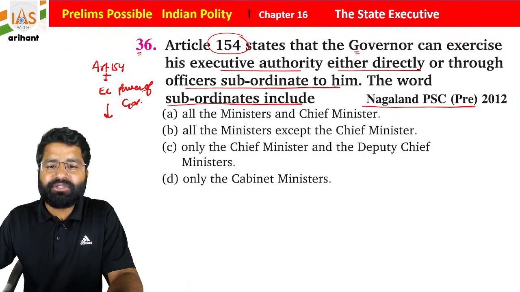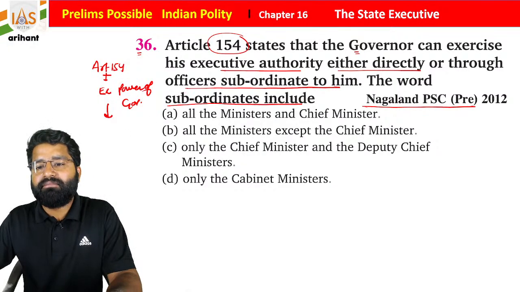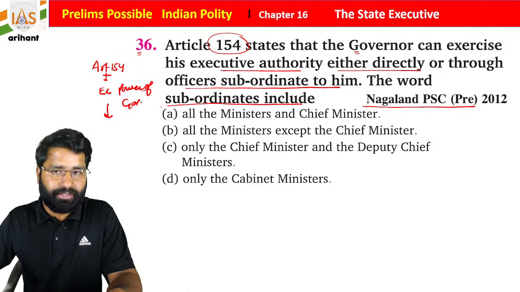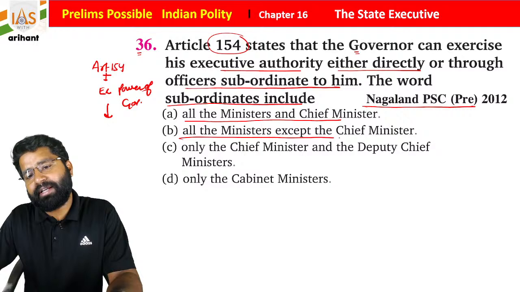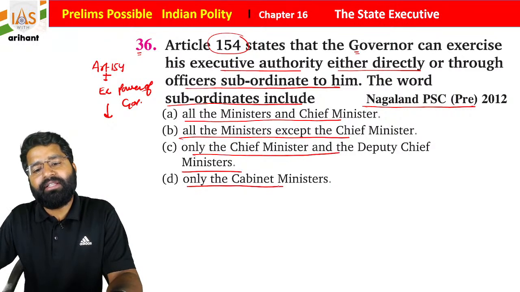Now it asks whom the subordinates include: all the ministers and the chief minister of the state, all the ministers except the chief minister, only the chief minister and the deputy chief minister, or only the cabinet ministers.